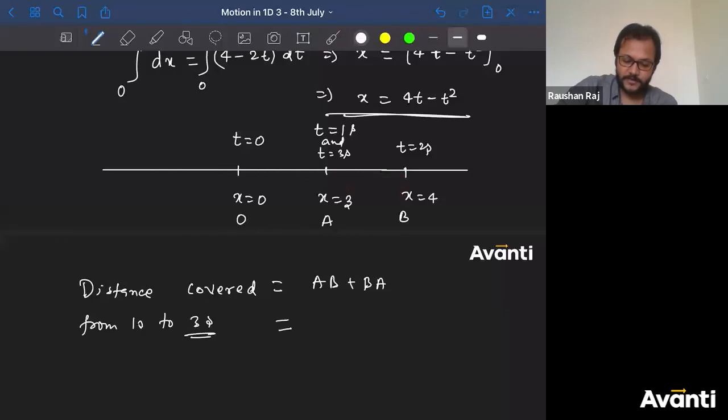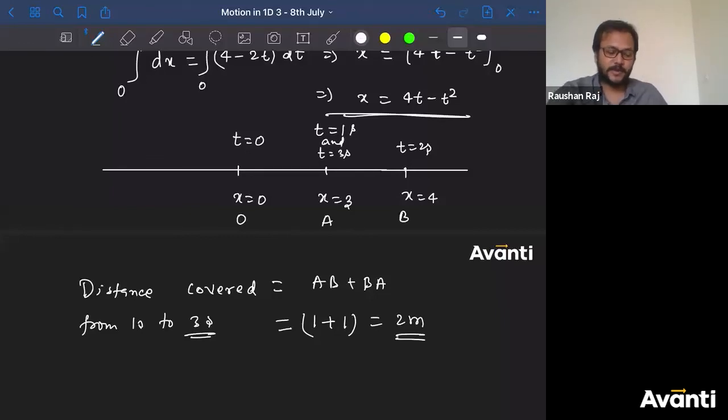What is the value of AB? 1. What is the value of BA? 1. So what is the answer? 2 meter. Tell me, chalo, how many of you got this answer? Click yes if you have got the same answer, 2 meter. Only 8 of you. इल्ला.